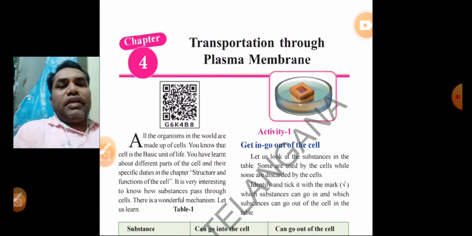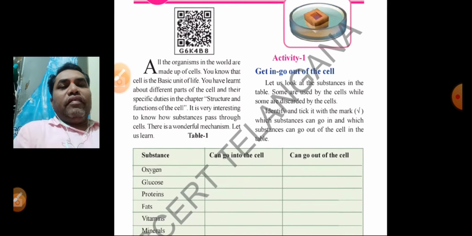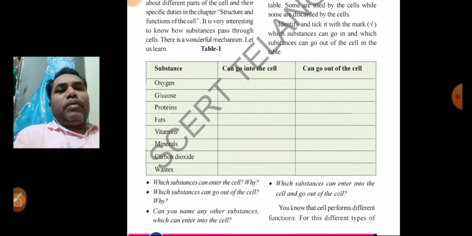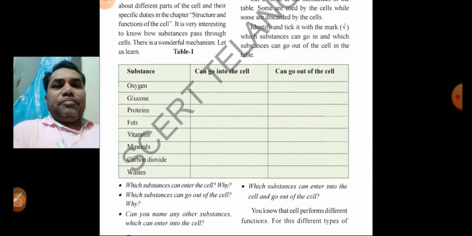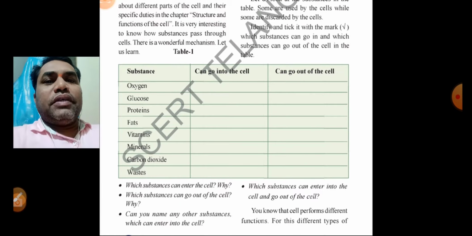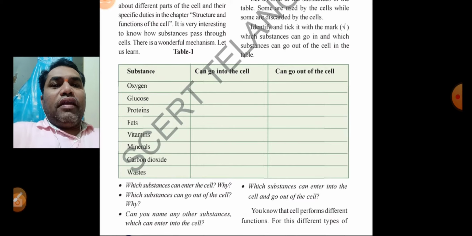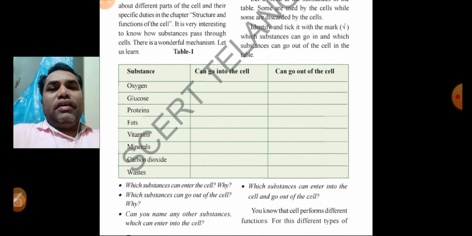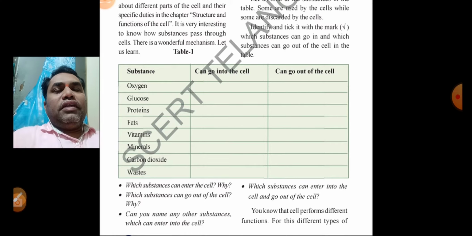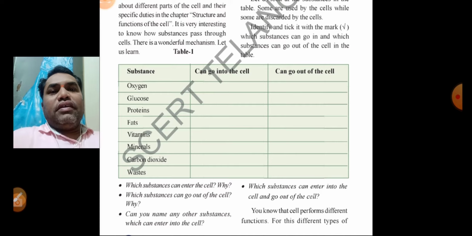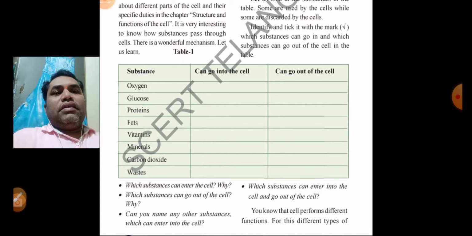Here they have given a table of what types of substances enter into the cell and go out of the cell. Let us discuss.